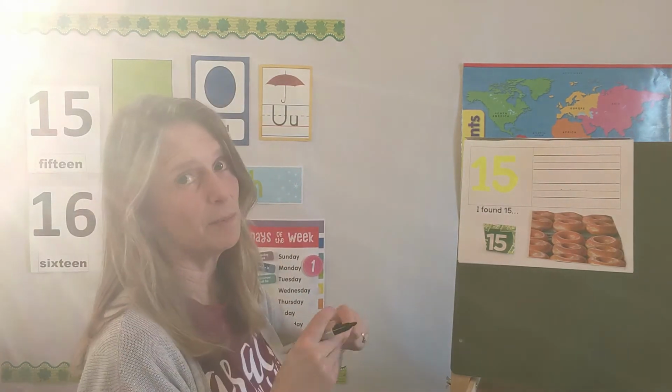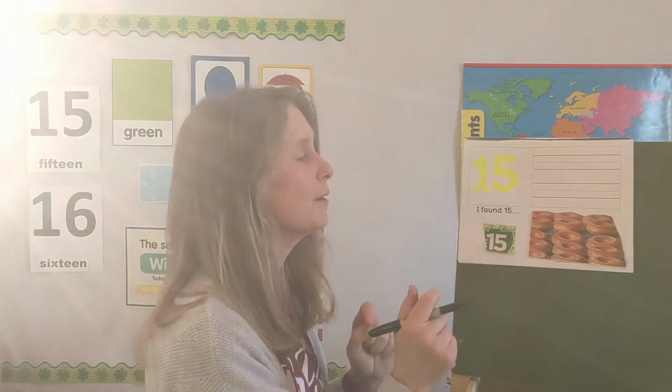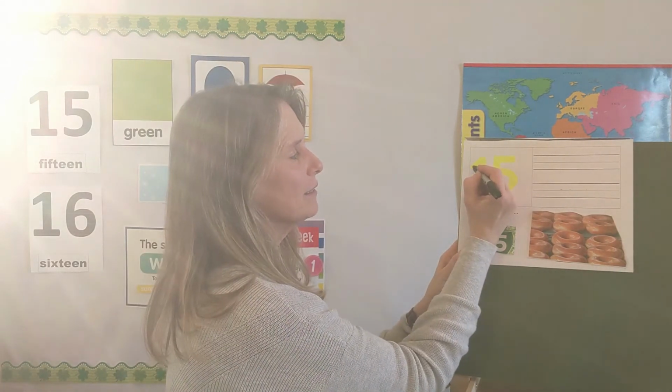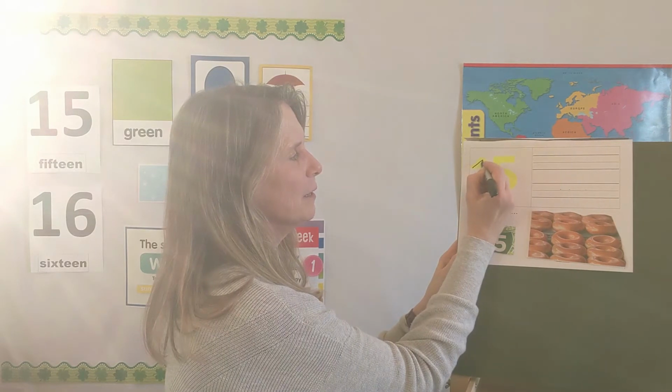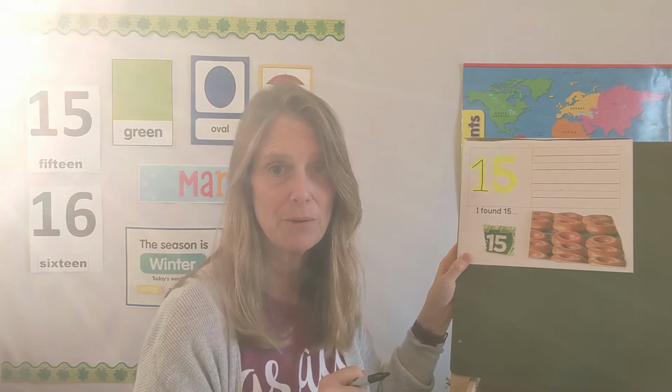Where did I put my marker? Right here. The number 1. This is a fancy one. Remember, sometimes if you want to, you can just do a straight line up and down, and that's just fine for the number 1. This one has a little slide guy at the top here. Comes straight down, and then it has a base to hold it in place. The 5 is a trickier number to write. If you are having trouble with the 5, don't be discouraged. It is a harder number to write, and you will get better at it the more you practice.